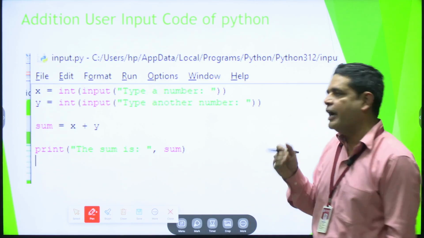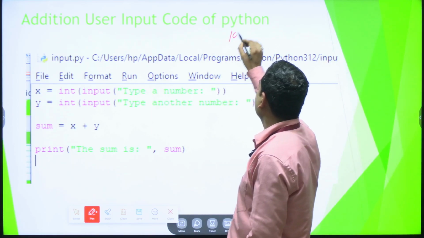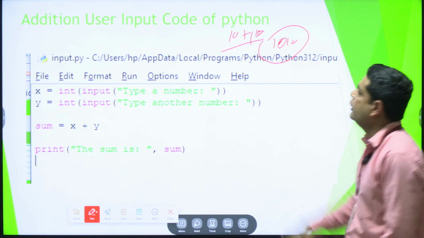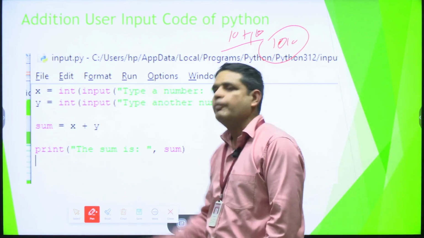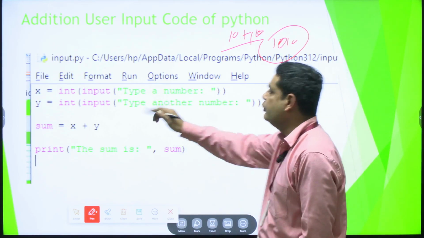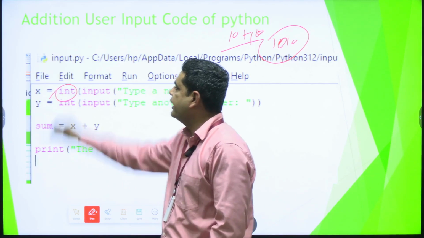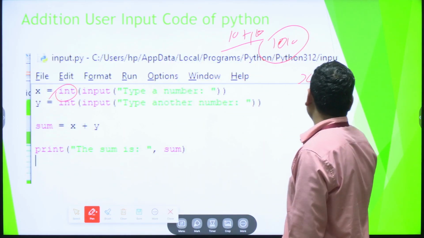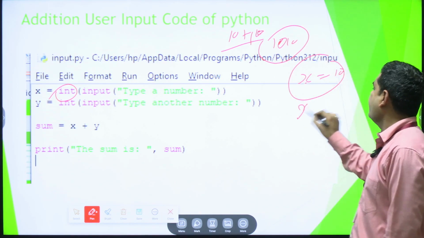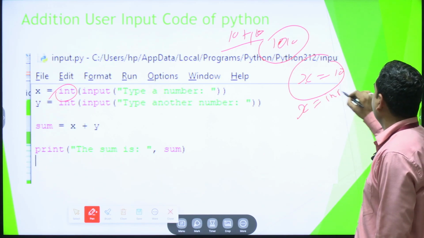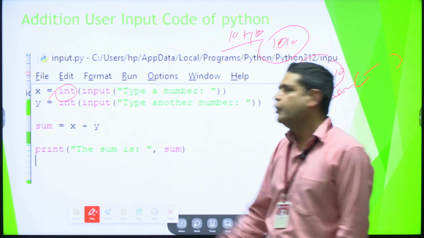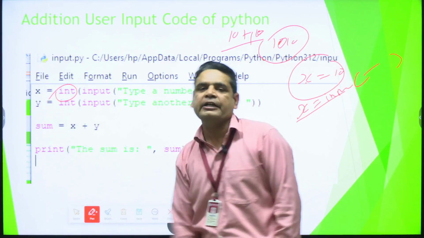So when we try to add strings, for example with 10 and 10, we get 1010 rather than a numeric sum. If the user enters the value in the form of 10 and we want to perform arithmetic, we convert it to a numeric value using int. When we use x equal to 10, the compiler treats it as the numeric value 10. When you use x equal to input, the compiler takes the value in string format. That's why we are using integer typecasting.